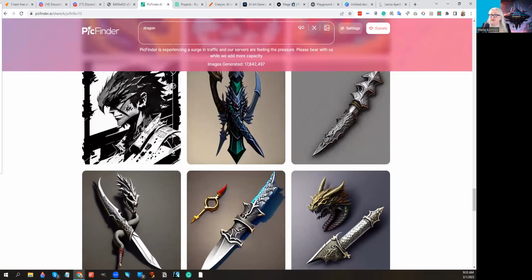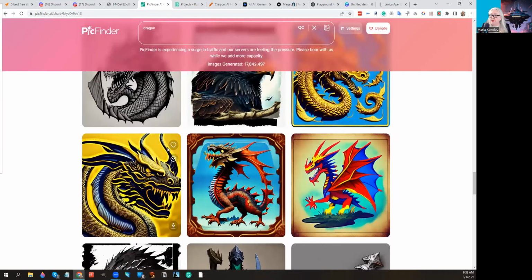So it's not the best possible deal for commercial uses. But if you're using it as inspiration, if you want inspiration for your own internal writing process or something else, or a D&D game you're running or whatever, this is a great source for images.